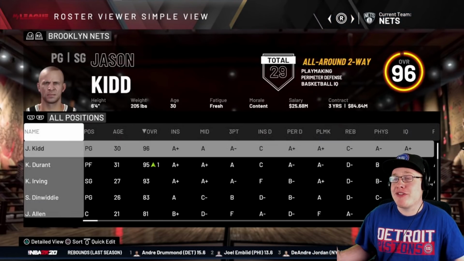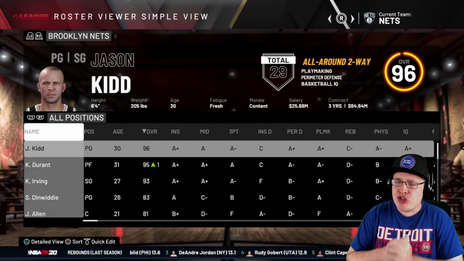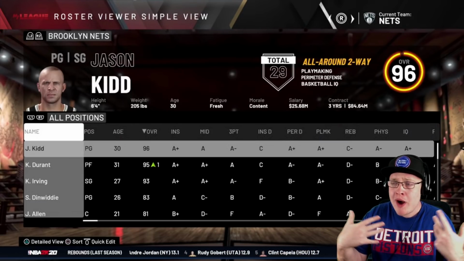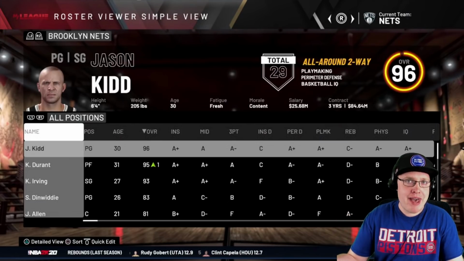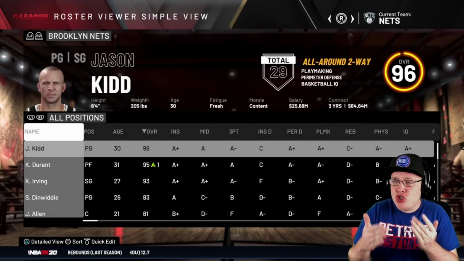For the Brooklyn Nets, I went with Jason Kidd. This man's court vision, guys. The thing about Jason Kidd, the way he passed the basketball. You watch guys like Trae Young pass the basketball now, and Trae's a great playmaker. He's very flashy with it. But Jason Kidd